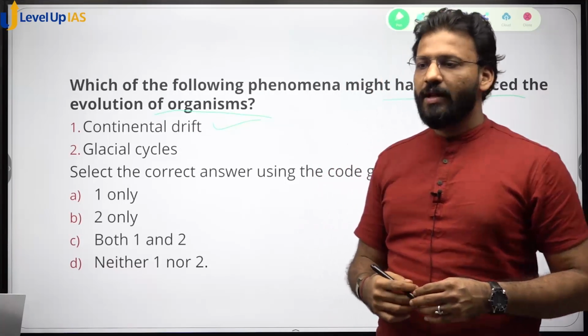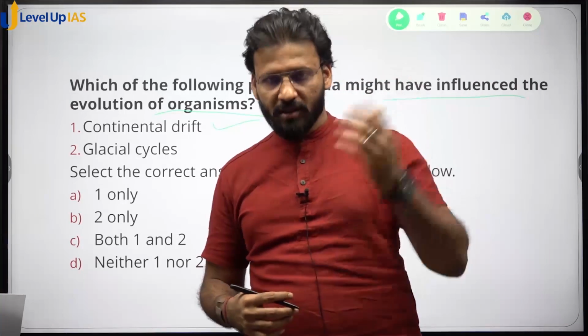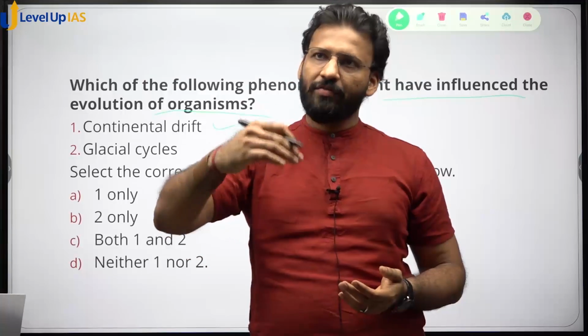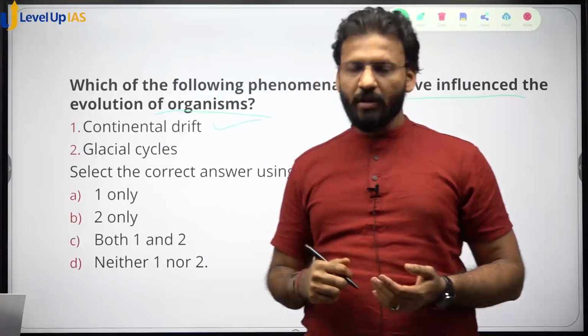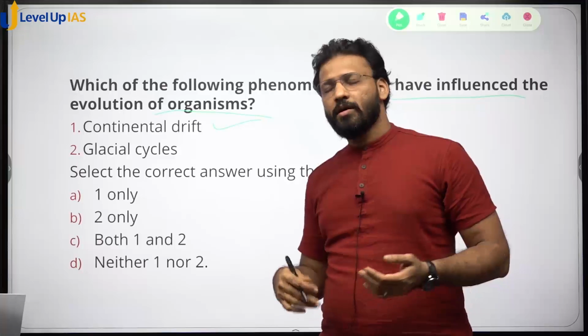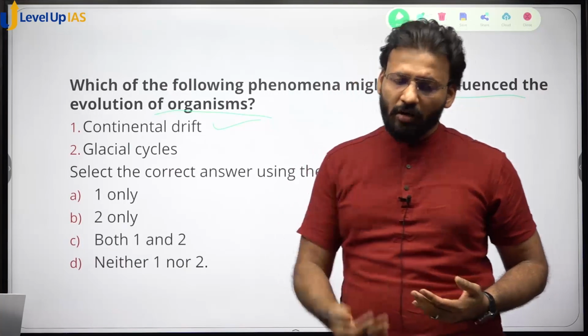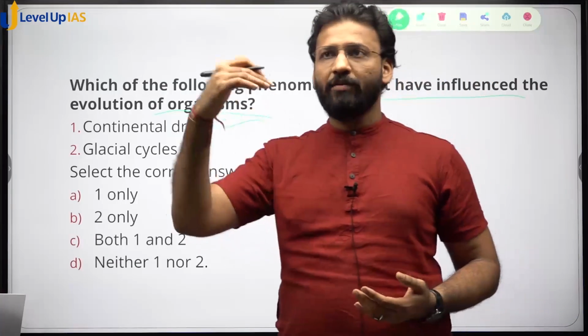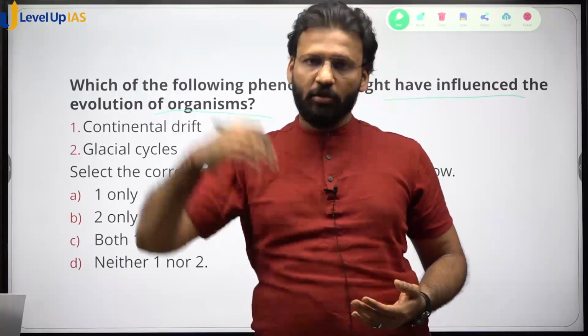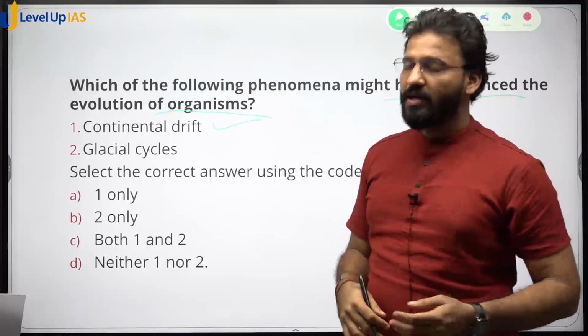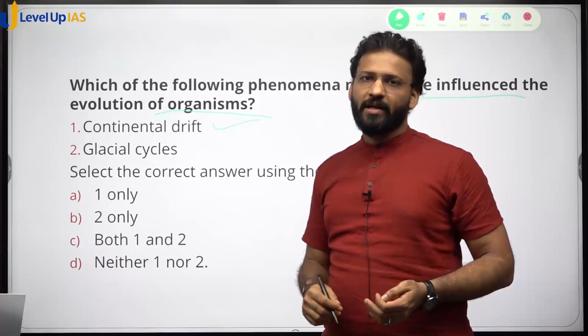So when landmasses are traveling in different regions, they are going to travel through different climatic zones. Like India was somewhere closer to the equator or below the equator in the southern hemisphere. India crossed the equator and came into the northern hemisphere. So definitely India passed through various climatic zones.